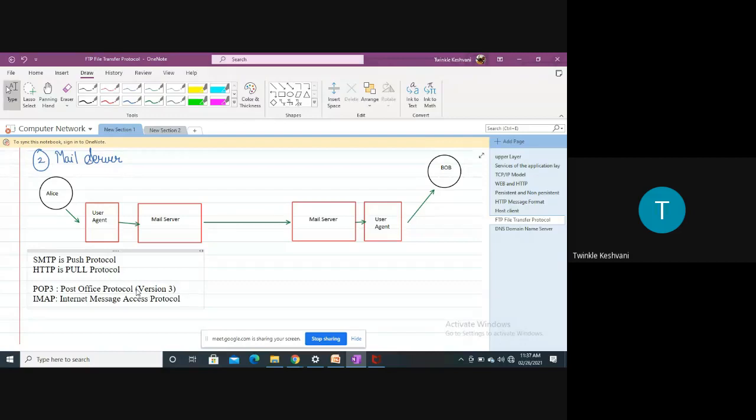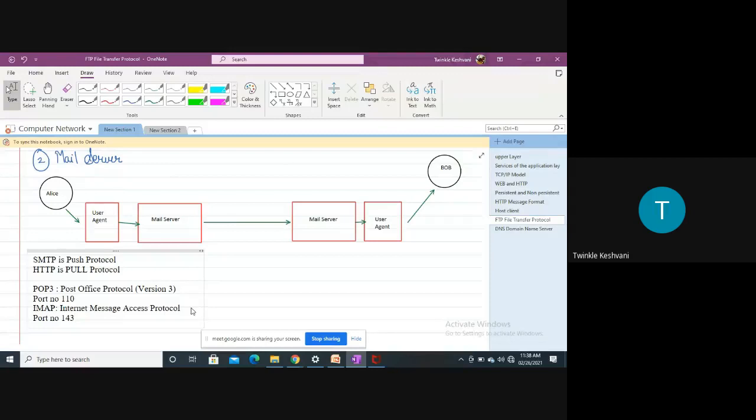IMAP is the advanced version of POP3. It also uses a persistent connection, and there are some advanced features which are not there in POP3 but are there in IMAP. It works on port number 143, right? POP3 uses port number 110, and IMAP uses port number 143.